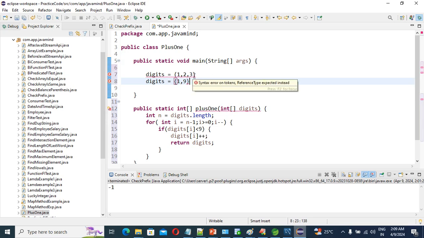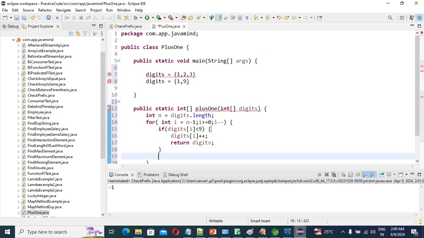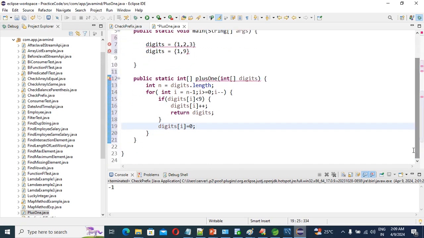If our digit is not less than 9, it is greater than or equal to 9, then we set digits of i equals 0. Okay. I hope you're understanding that, guys.